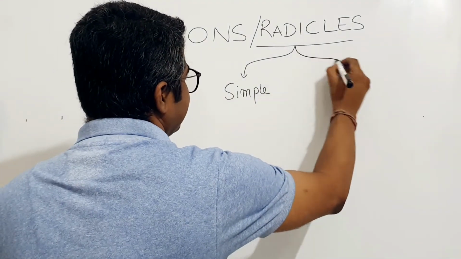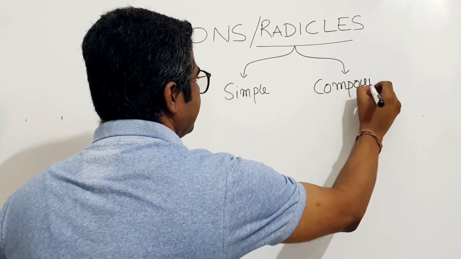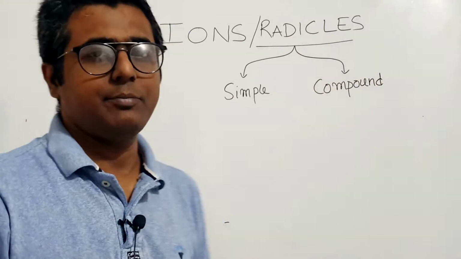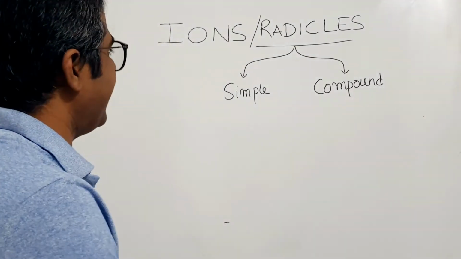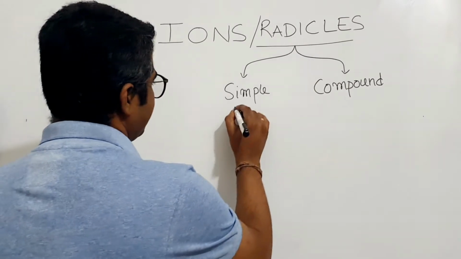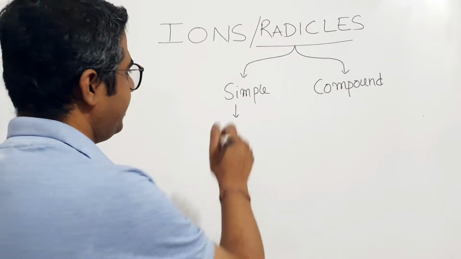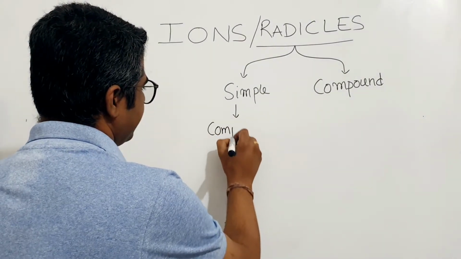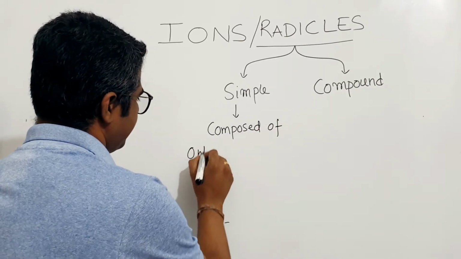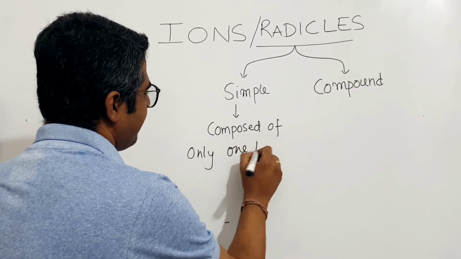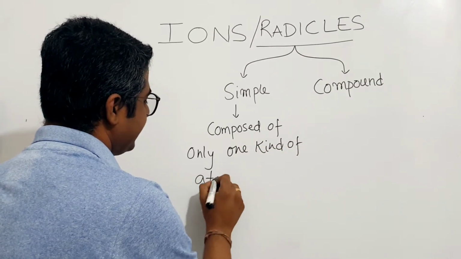Another is compound. So you can call them either compound radicals or compound ions. So what is a simple radical or simple ion? Simple ions are those ions which are composed of only one kind of atom.